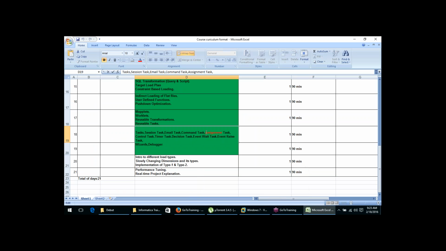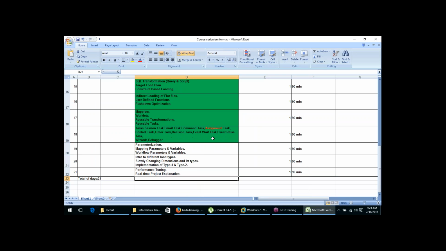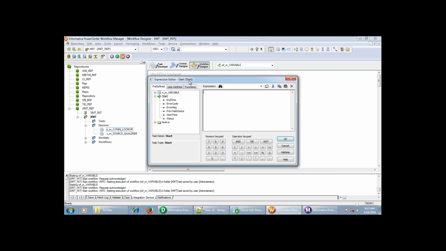Okay, so in the last class, we were left with the assignment task. We can define the workflow. I have explained about the workflow variables. We have the variables at the workflow level. On the link condition, if you see, we have these predefined variables. These variables will store the value for every run. It is going to store the end time, error codes, error messages, first value, last value. It's going to store at the end of the session, for each and every run, it will store the value.